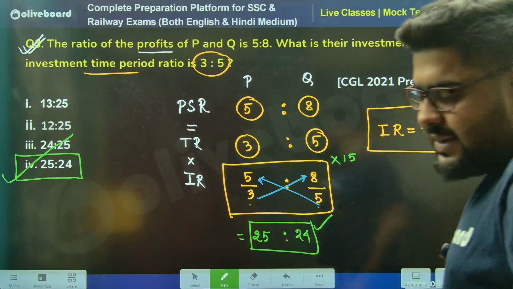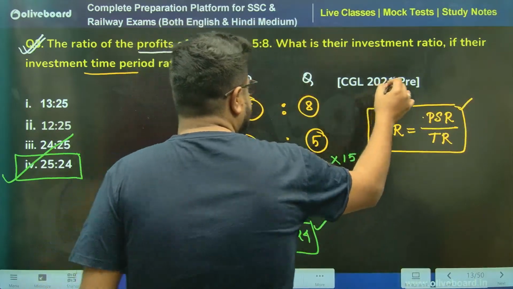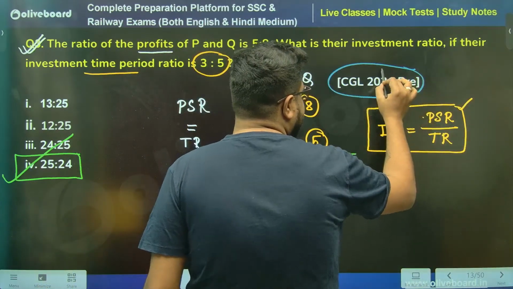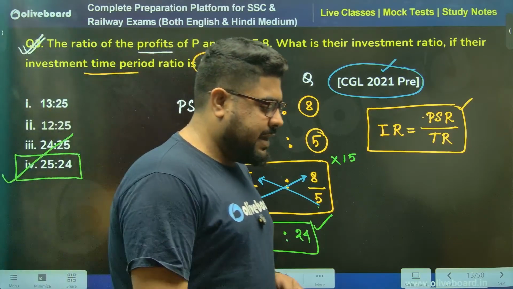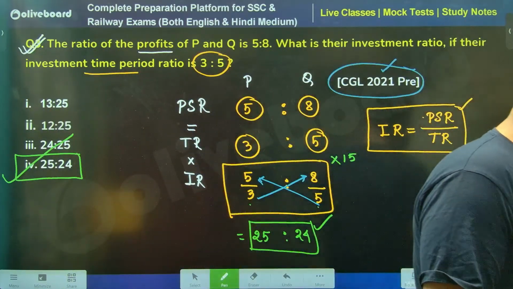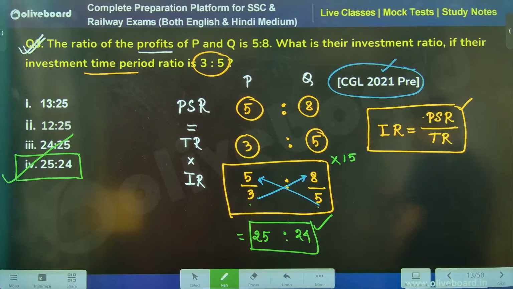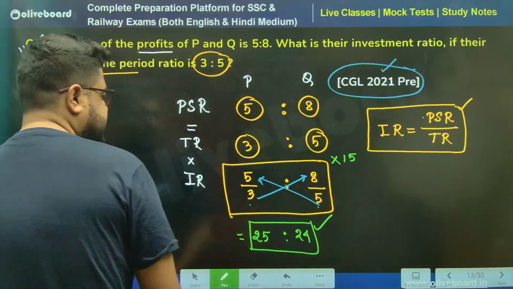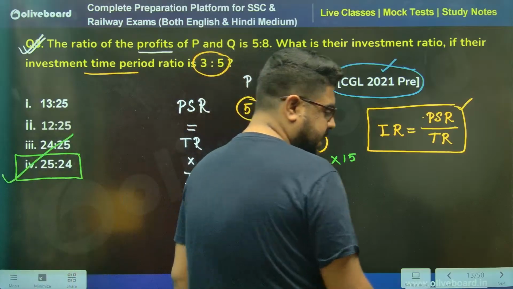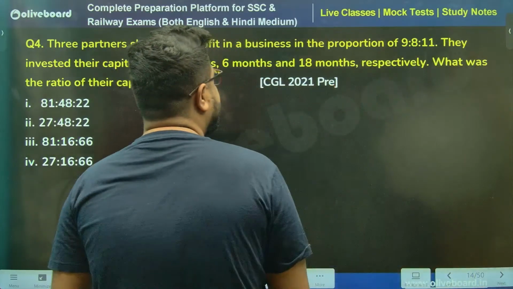Is this clear, sir? This was a question which was asked in CGL 2021 Pre, meaning tier 1. Everyone, is this 100% clear? Perfect. Done. Next one, sir.